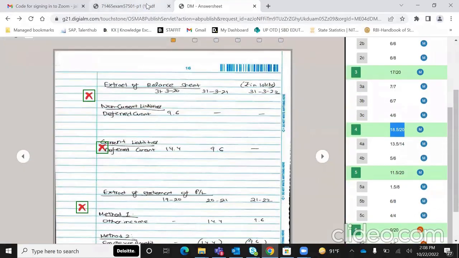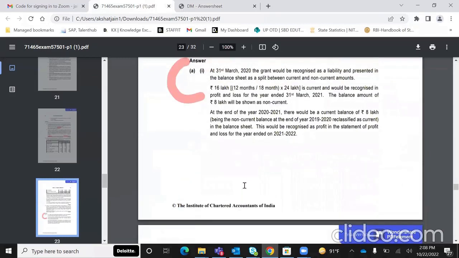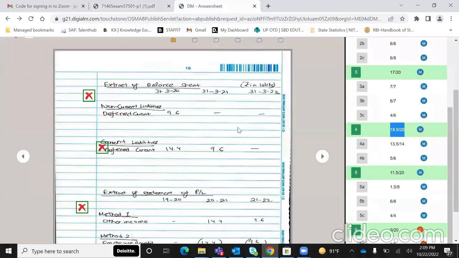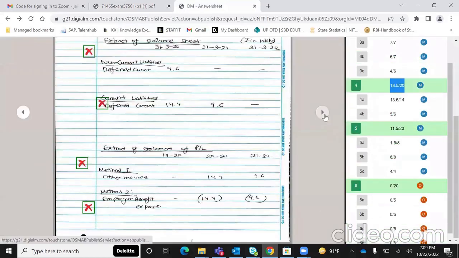But what ICAI has done is, ICAI has not done it in the ratio of actual cost, because I think the logic behind that is, as on 31st March 2020, you will not be knowing कि actual cost आपका कितना होगा next year and next to next year में, but they've bifurcated that in the ratio of the months. Okay, so this grant was given for training expenses over the next 18 months. So next year में 12 महीने cover होंगे out of those 18 months. So that has been recognized as current. Balance has been recognized as non-current. So that is a mistake that I made over here. And yeah, so that's why ICAI is giving a 0 over here in this particular subpart.